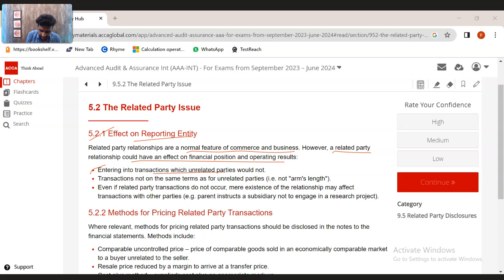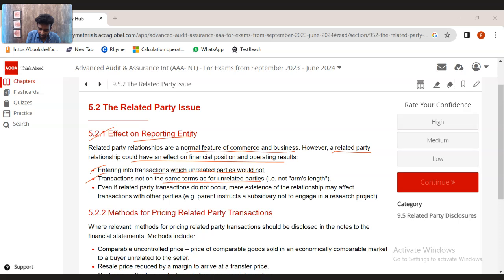Entering into transactions which unrelated parties would not. Let us say, for example, I have a company. Just because it's my company, I hire my wife and give her salary. So now it's a related party transaction between the entity and my wife. Why? Because if it was not my company, she might not get hired here. But just because I am the owner of the company, she's getting hired. So that is an issue with related party transactions.